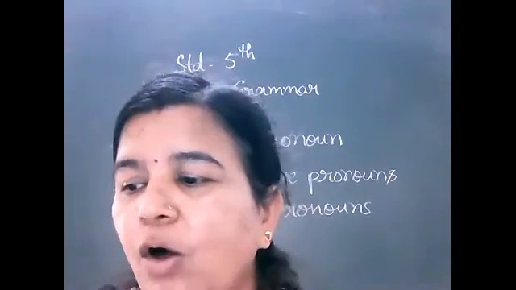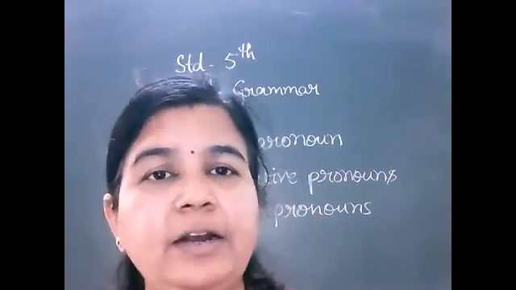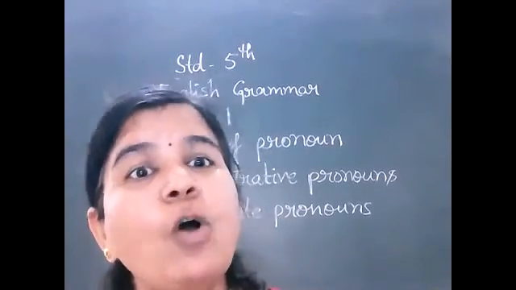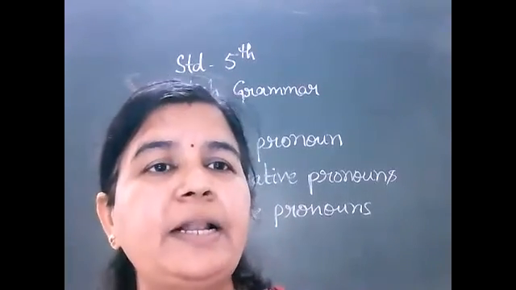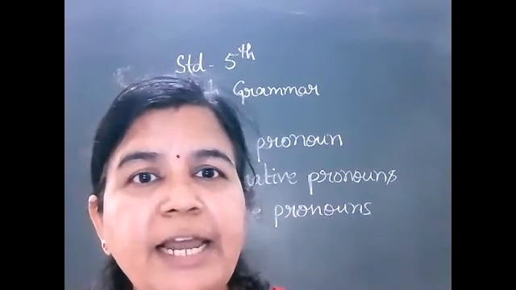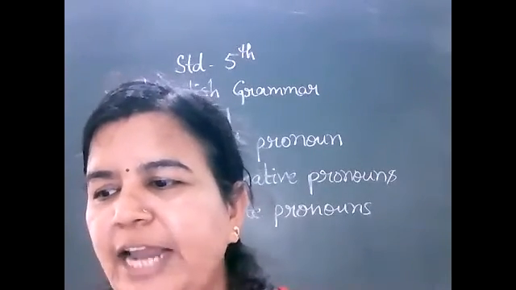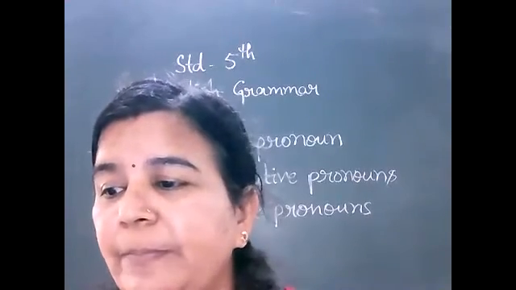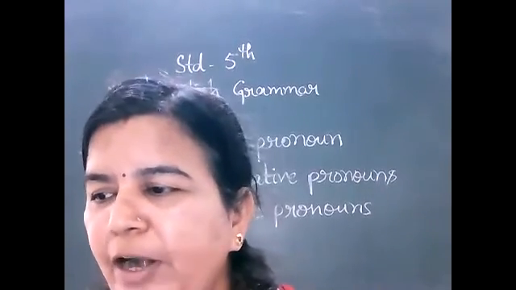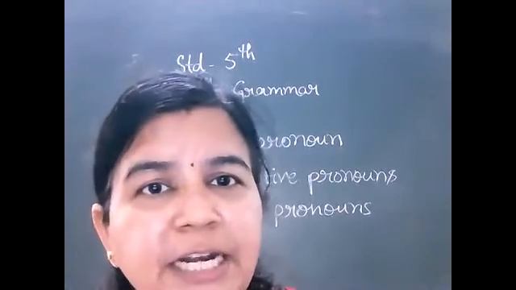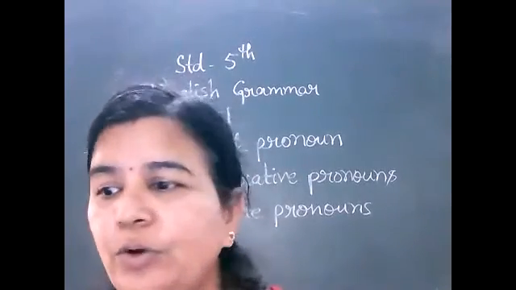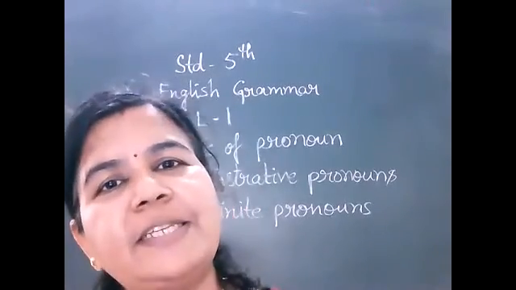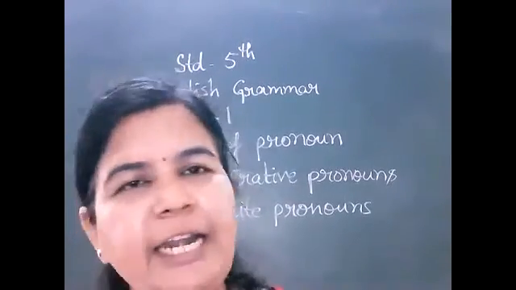For example, all were drawn. All were. So it is not a particular identifier. They are saying all persons, all people; the word all is not a single identifier. So that's why the word all is an indefinite pronoun. Indefinite pronouns do not refer to any particular person or thing, and the word all does not refer to anything or person in particular. It refers to all persons. So that's why all is an indefinite pronoun.